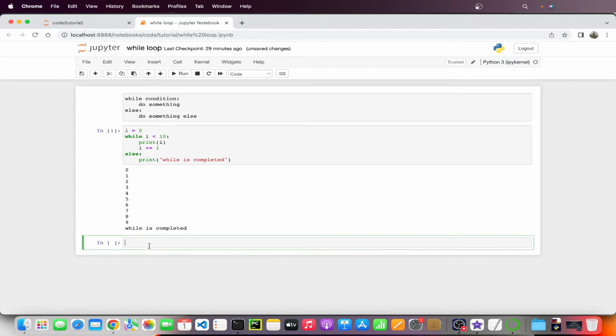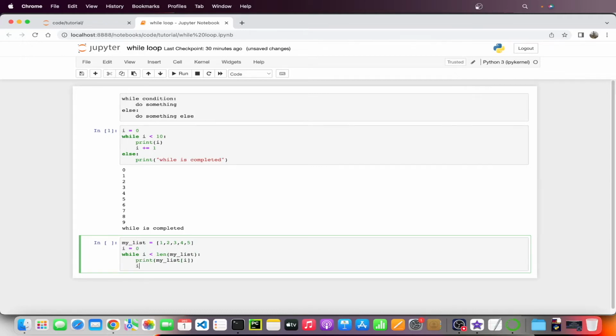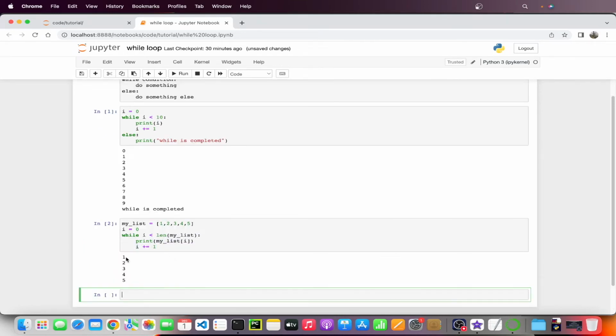Okay, now let's say I have one list called my list, and it has numbers like 1 2 3 4 5, and I have one variable to hold the index. Let's say it's i and it is 0. What I can do is while i less than length of my list, I can print my list of i, and I need to increment i by 1 so that each time it loops it will increment the index position, right? So if I execute it, I should see 1 2 3 4 5.